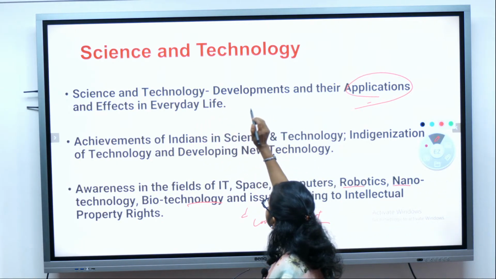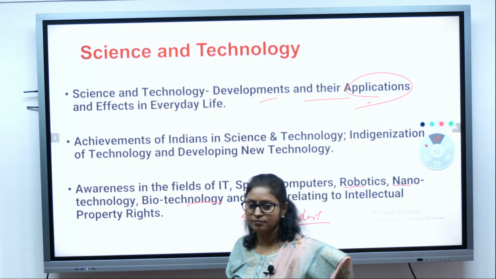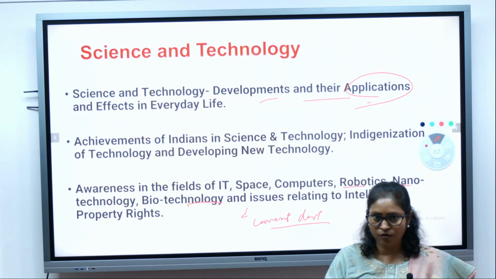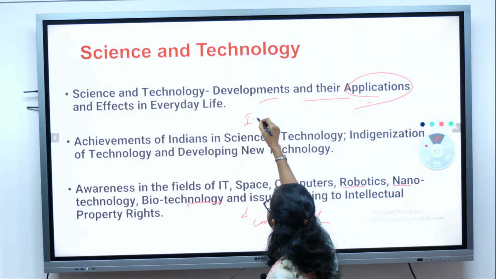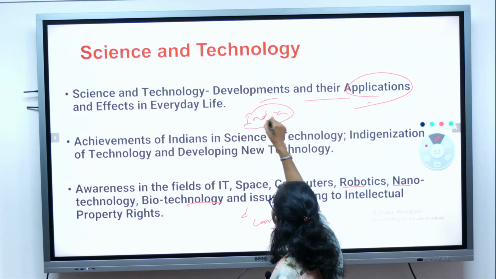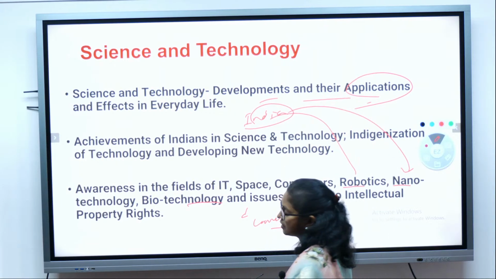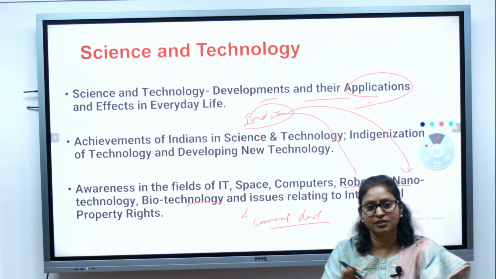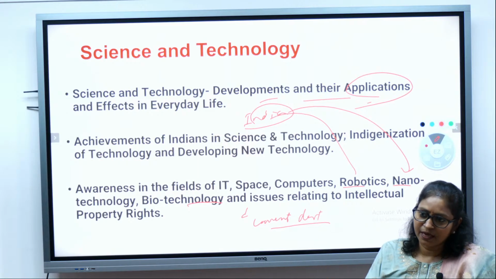Science and technology development and their application, right? So the recent development in science and technology and also their application, and particularly what India is doing. What India is doing in robotics, what development in India is taking place in nanotechnology or biotechnology, that is our major concern. What is happening around the world,